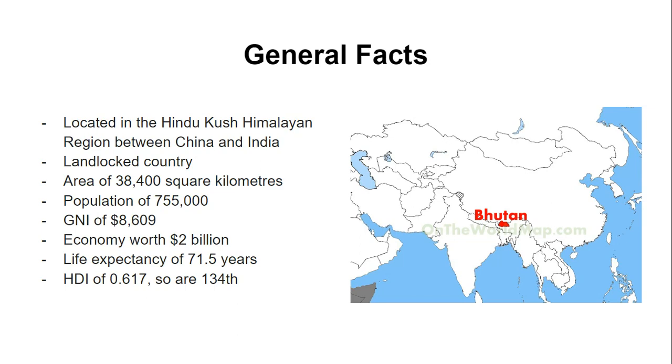On the map there, you can see the shaded in red is Bhutan, obviously China to the north, India to the south, and Nepal to the west.